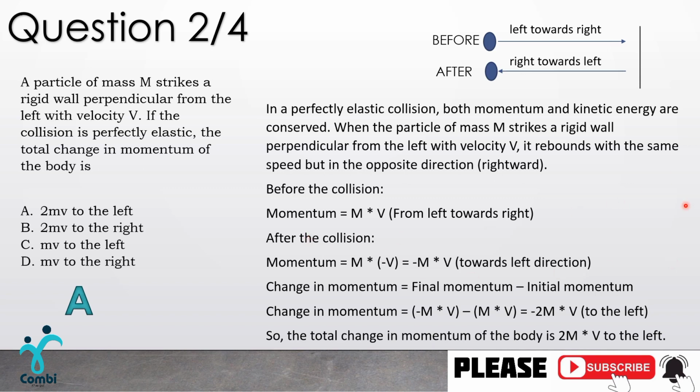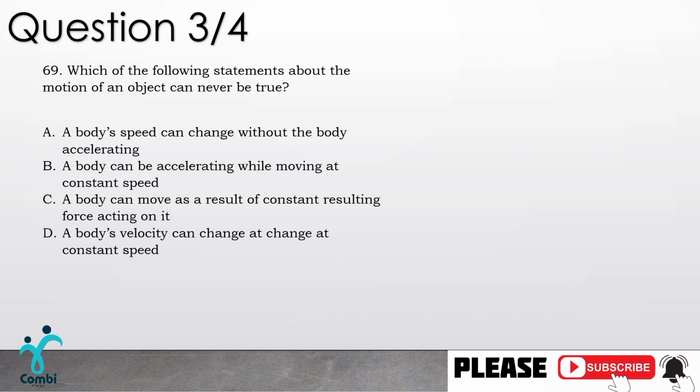Let's move now to the next question. Okay, so we are on our third question, and it says, which of the following statements about the motion of an object can never be true? A, a body speed can change without the body accelerating. B, a body can be accelerating while moving at constant speed. C, a body can move as a result of a constant resulting force acting on it. I don't know if this is actually correct.